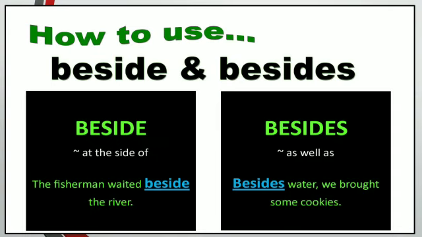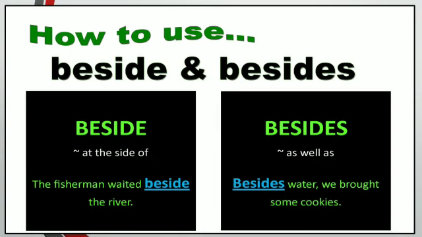For example, the fisherman waited beside the river. At the side of the river he is waiting. Beside is used when we are showing that someone is at the side of something.